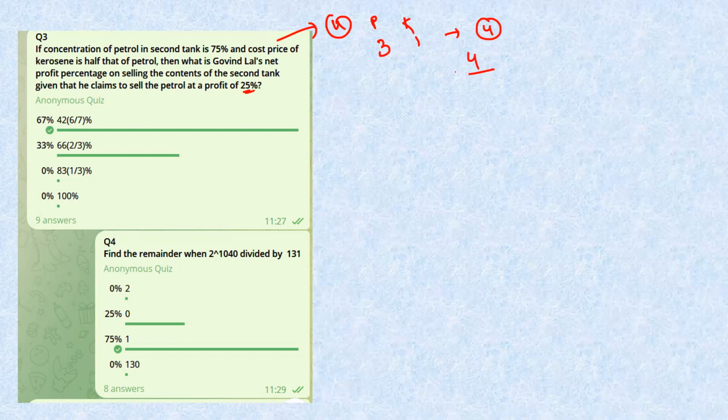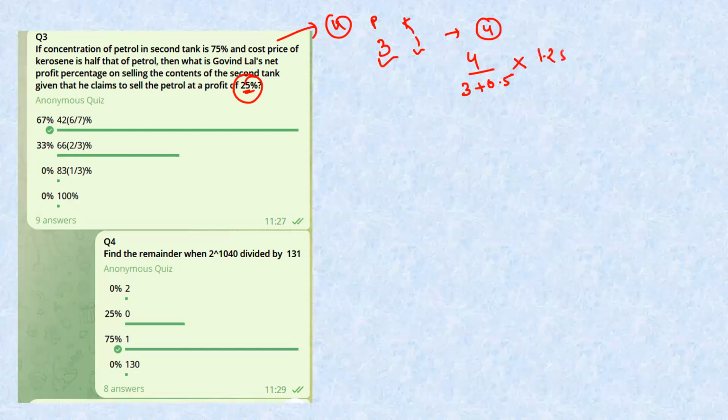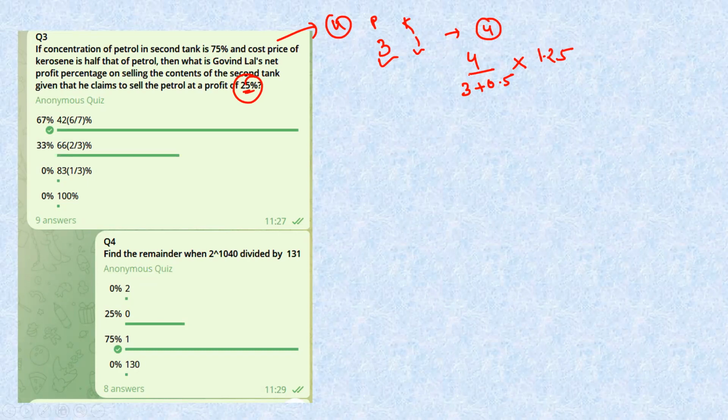He is claiming that everything is petrol only, but actually it is petrol plus kerosene. Petrol is of cost 1 only, but kerosene is half, so this will be 0.5, and he is already selling at 25% profit, so this will be 1.25. When you solve, this will be 4 into 1.25, which means 5 by 4, and this will be 4, and this will be 3.5. This gets cancelled and this will go over here, so you can see 5, 7, 35, 10. So 50 by 35 is simply 1.4285.